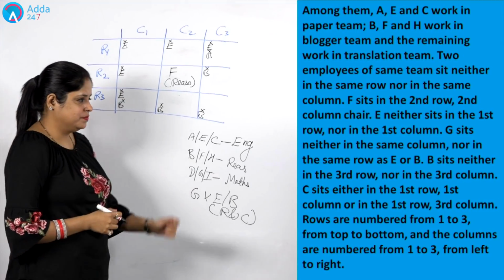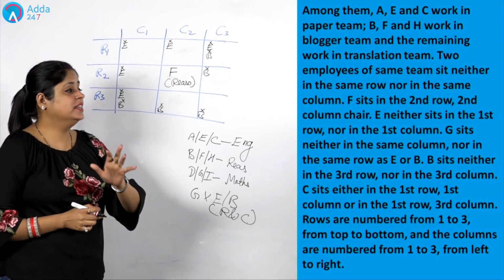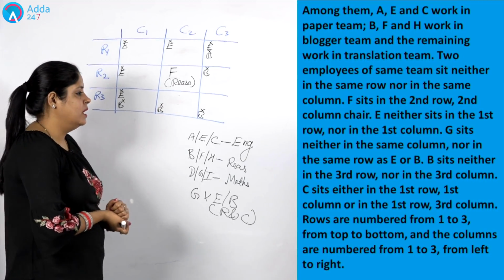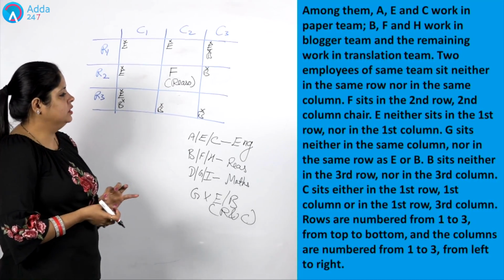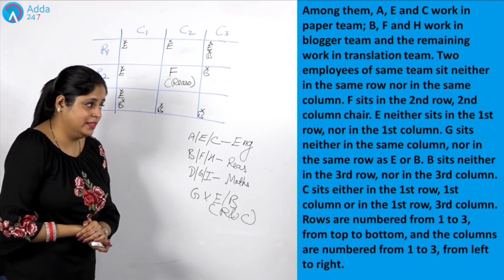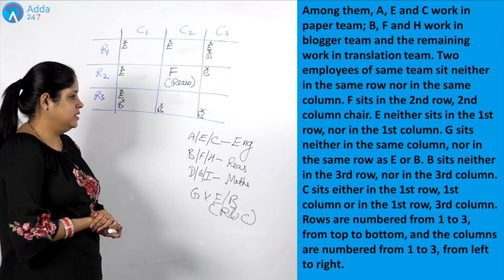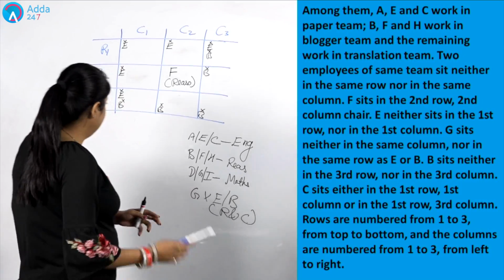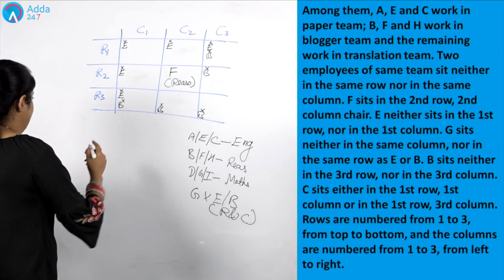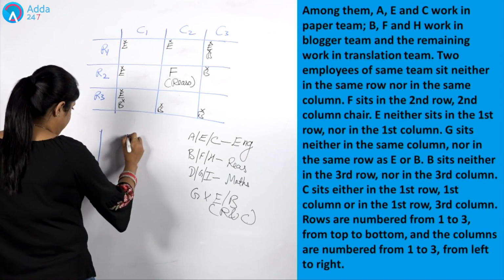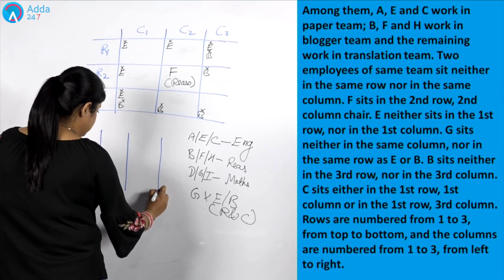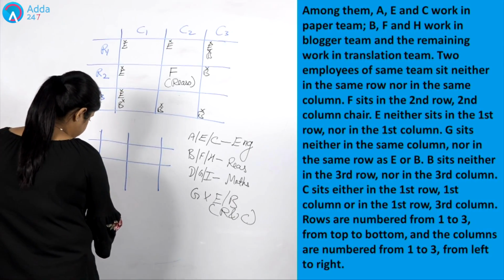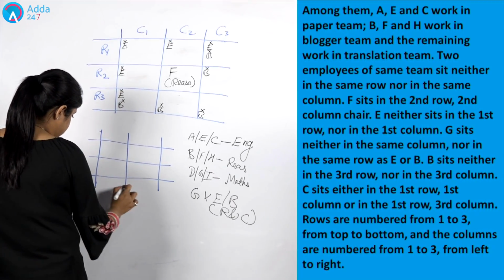Let's consider the next hint. The next hint in itself gives two possible cases. It says that C sits either in the first row first column or in the first row third column. This means we are getting two possible places to place C. So let me explain both the conditions. I am here drawing one more diagram so that I can clearly explain both the conditions.